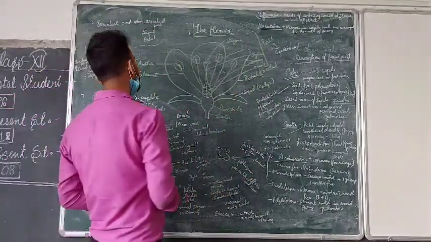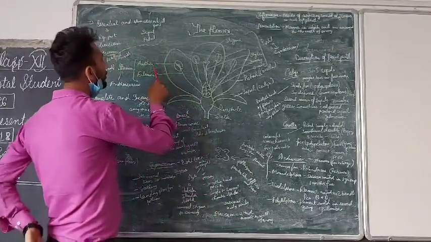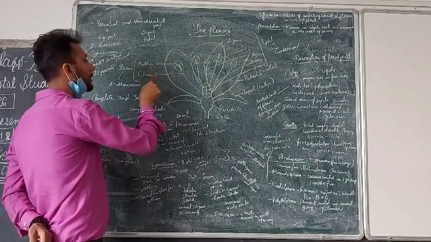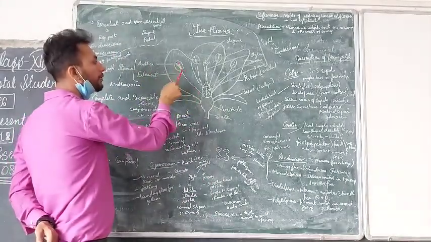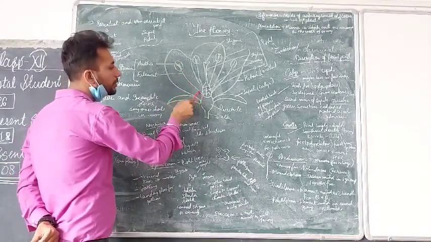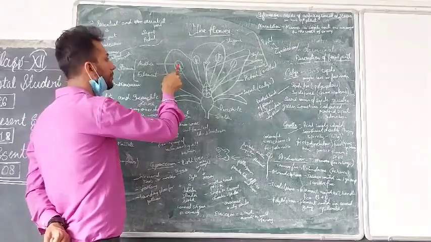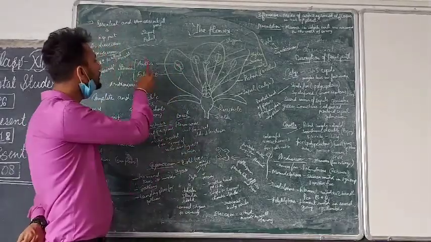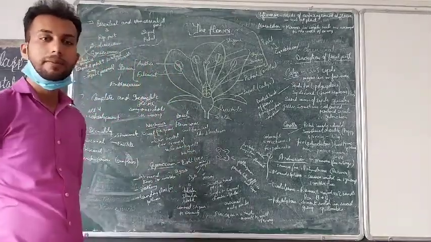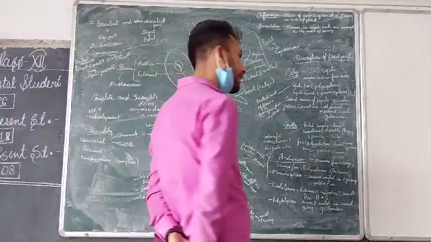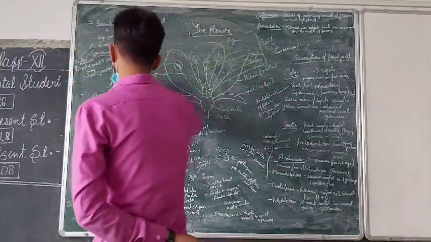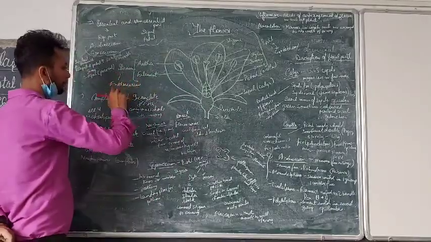Now coming to the essential parts of the flower. The essential part of the flower is the anther and filament, meaning this is the male part of the flower. This tube-like structure present here is called the filament, and this two-lobed structure present here is called the anther. And these both combined form the stamen. The stamen is the male part of the flower, and it is also called the androecium.